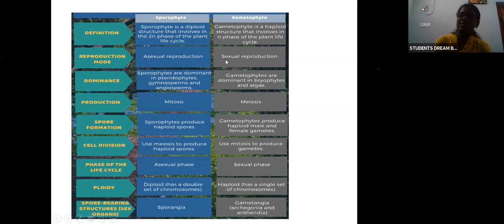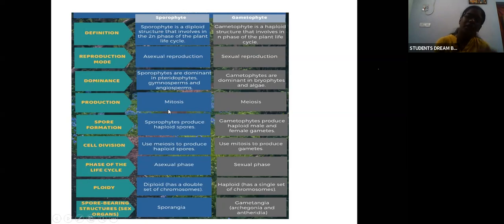Sexual reproduction happens in the gametophyte phase. Clear? Regarding dominance, sporophyte is dominant in pteridophyta, gymnospermae and angiospermae, whereas gametophyte is dominant only in bryophytes and algae.